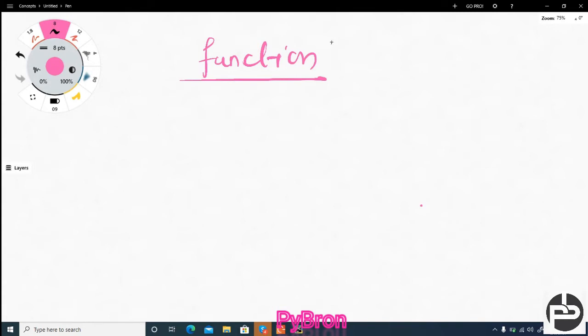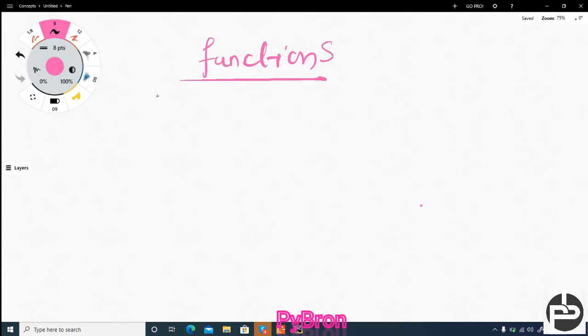Functions are of two kinds. One is the inbuilt function, and another is the user defined function. Why are we going to use functions? Because if in your program you want to write a similar line of code multiple times, it's not a good approach to write similar lines of code multiple times. So in order to overcome this kind of problem, we use functions. In any language, some inbuilt functions and some user defined functions come.